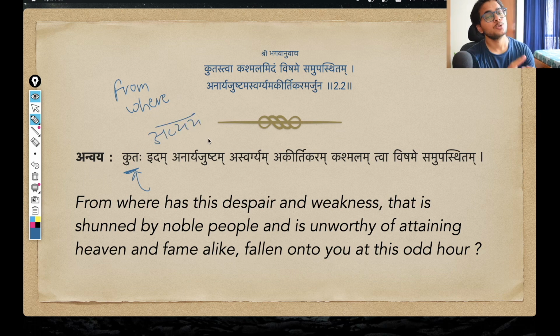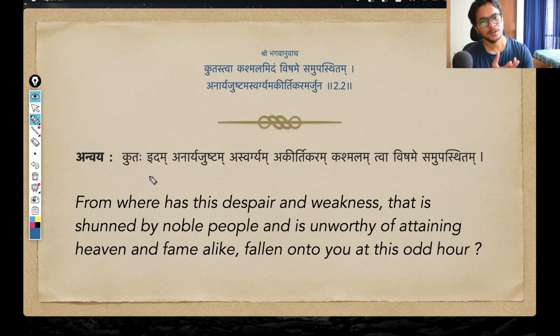Balakaha kutaha agachati. The boy comes from where? From where does the boy come? In that sense, kutaha, from where. So now the anvay: kutaha, from where, idam kashmalam.